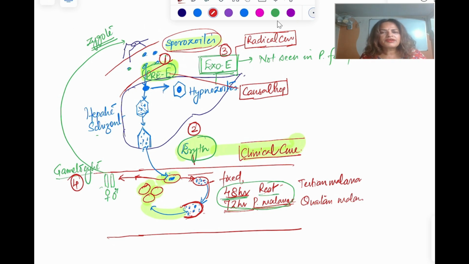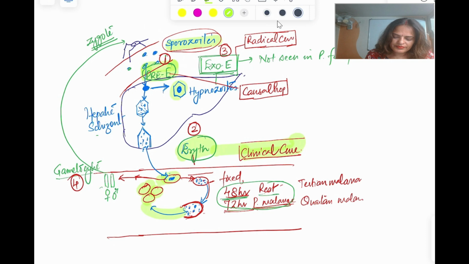Now what is the significance of this exoerythrocytic phase? These hypnozoites remain dormant, sometimes for many years. Now you have treated the patient by curing the patient with the erythrocytic schizonticide. Here you gave the medicine, and the patient is free from the fever and its symptoms. Then what will happen?